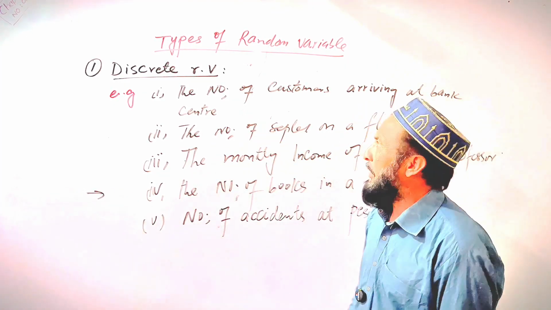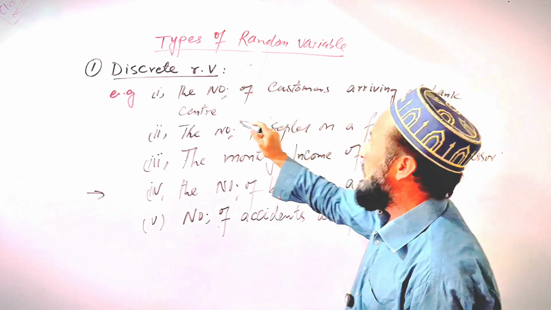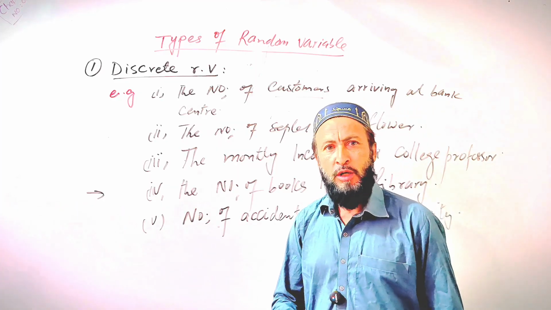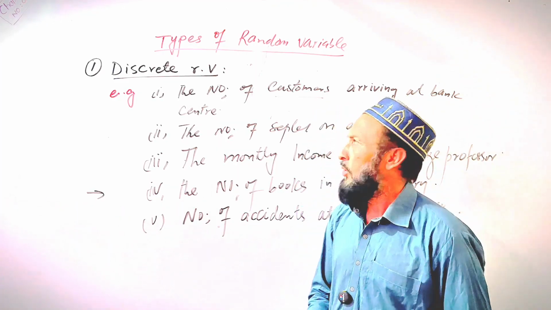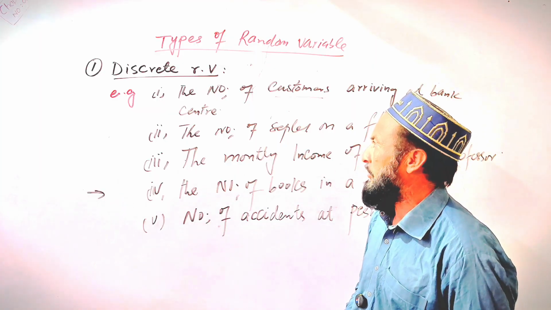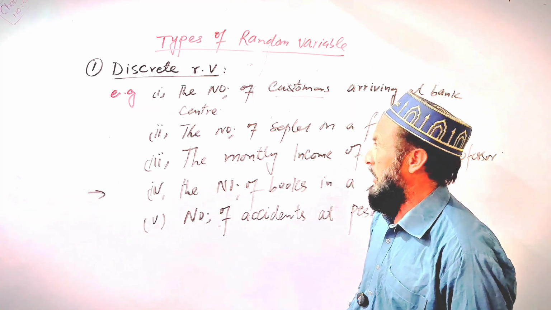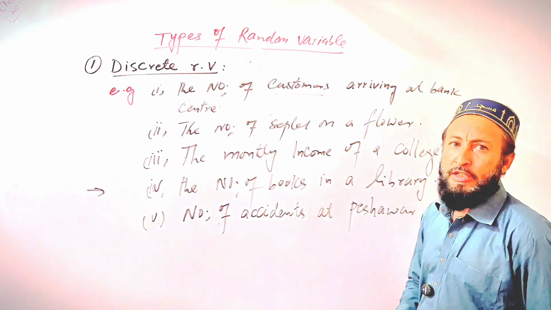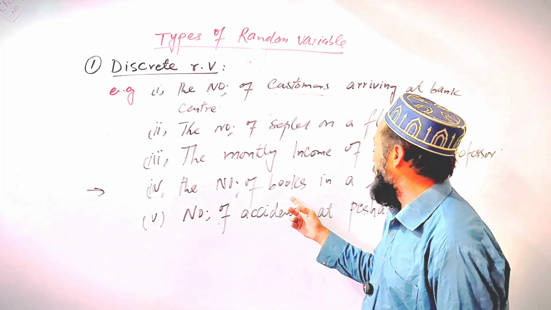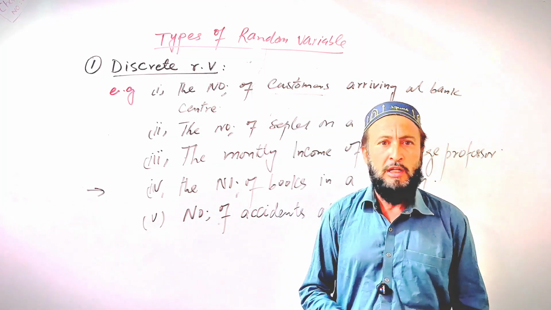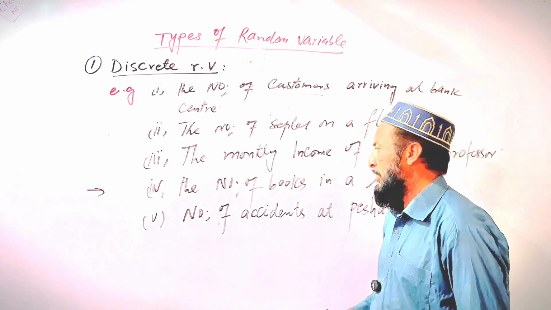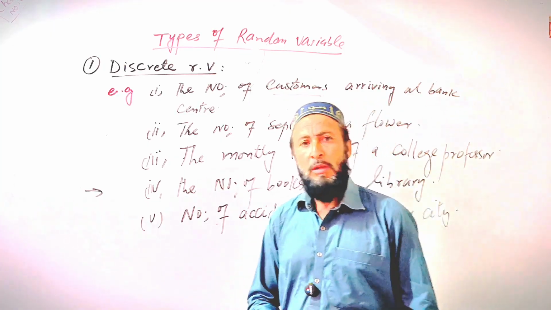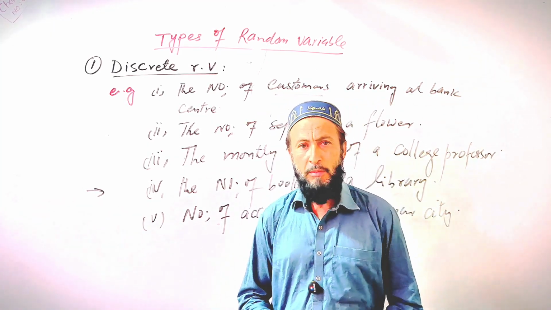Why are these discrete random variables? The number of customers arriving at a bank center is countable, because for example, if we count at a 5 minute or 10 minute interval, how many customers arrive at the bank center, we can count this data. The number of sepals on a flower is also countable. The monthly income of a college professor is also discrete. The number of books in a library, how many books are available, is countable data. The number of accidents in Peshawar city per month, for example, is also a countable discrete random variable.